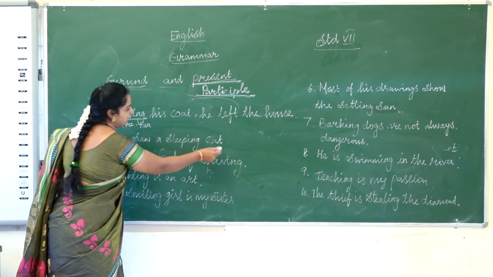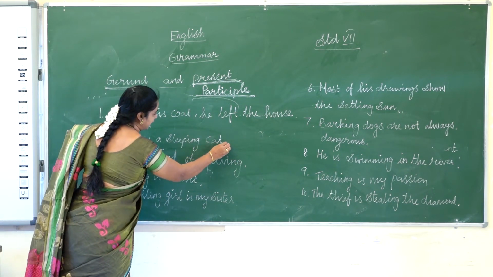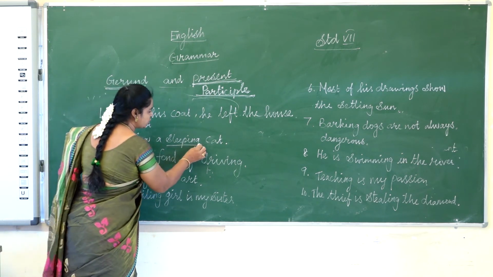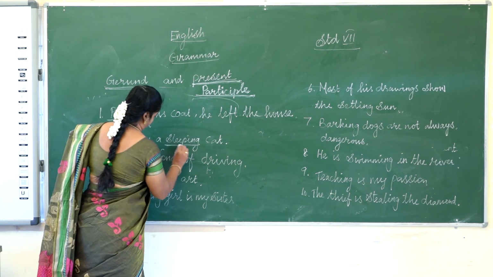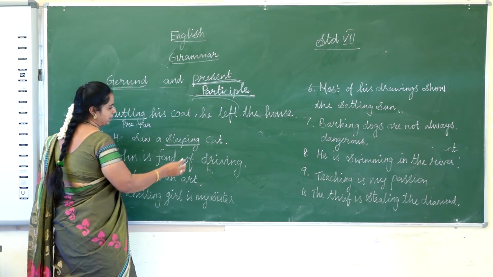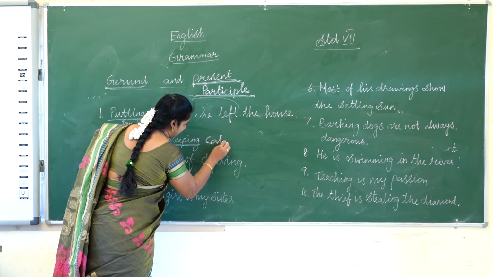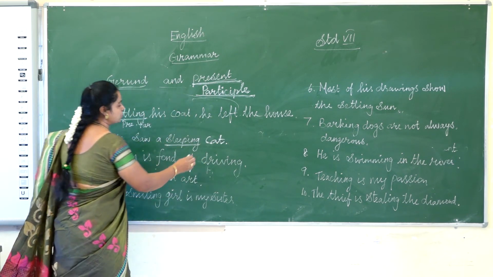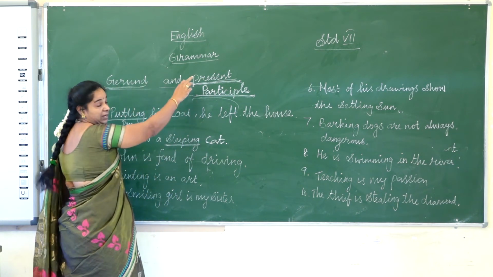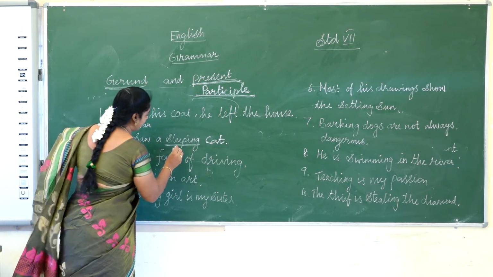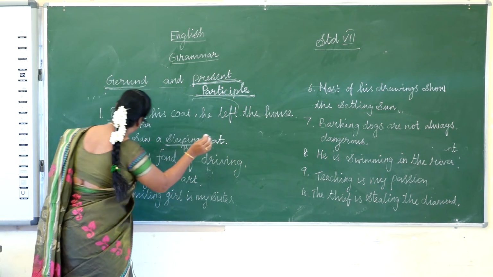He saw a sleeping cat. So the sleeping is gerund or adjective? Present participle. It is an adjective. It describes the word cat. Isn't it? So when any word describes the noun, we can say that is adjective. Present participle is a verbal adjective. So it is present participle.